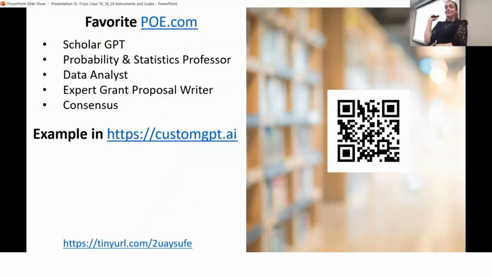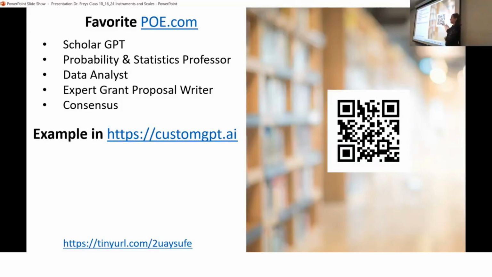It has a data analyst. I use that a lot. I do use their expert grade writer because I write a lot of grades. So I say, can you say this in a way that would cause the government to like me better? Like silly words like that. And you'd be surprised what it tells you. And then consensus, that chatbot will tell you, based on where I'm getting all my information, this is the consensus on your topic. This is what most people think.